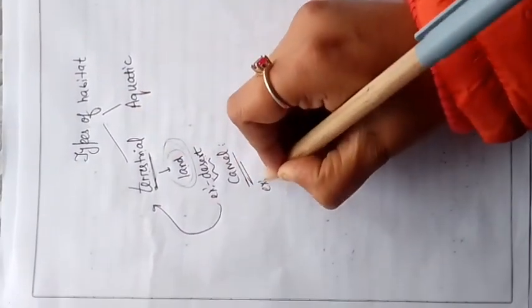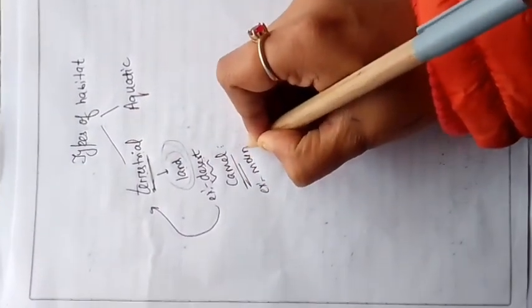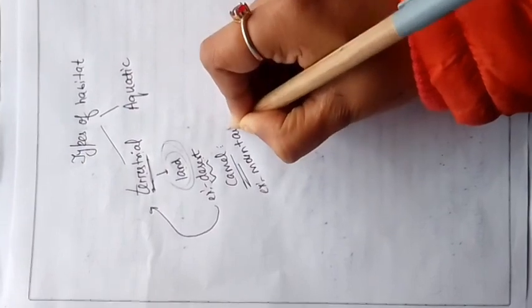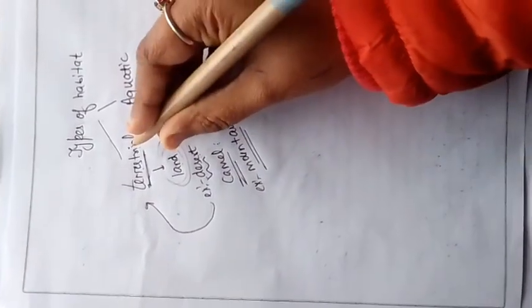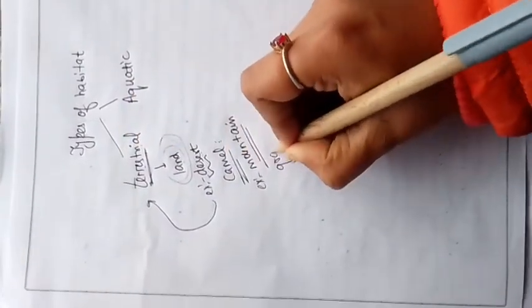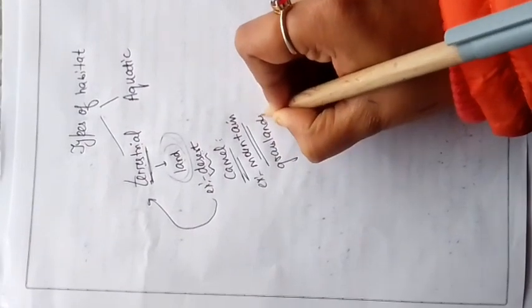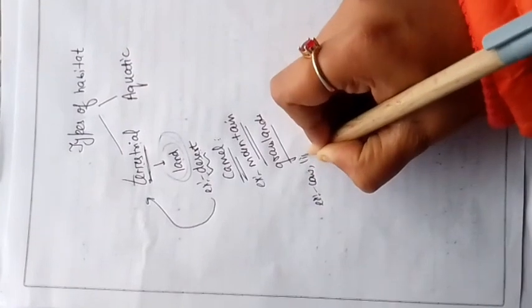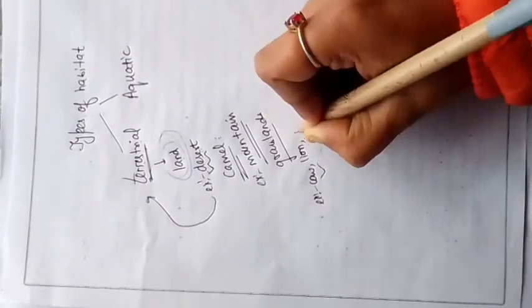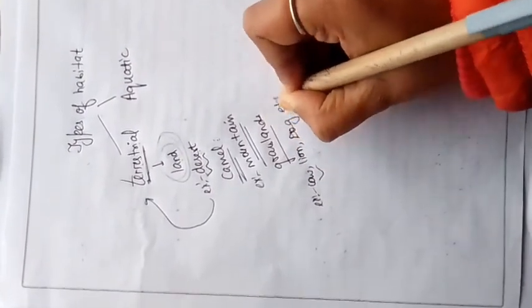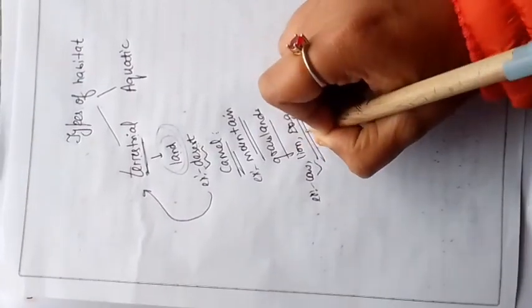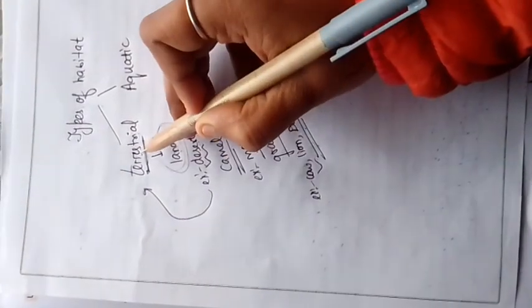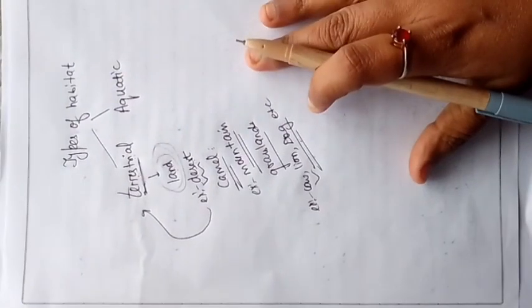Other example we can take mountain. Mountain are also present on the land. So mountain is an example of terrestrial habitat. Grasslands. ठीक है. Animals का example if I give you cow, lion, ठीक है. All this dog, etc. all these animals lives on land. It means their habitat is a terrestrial habitat. Got it all of you?